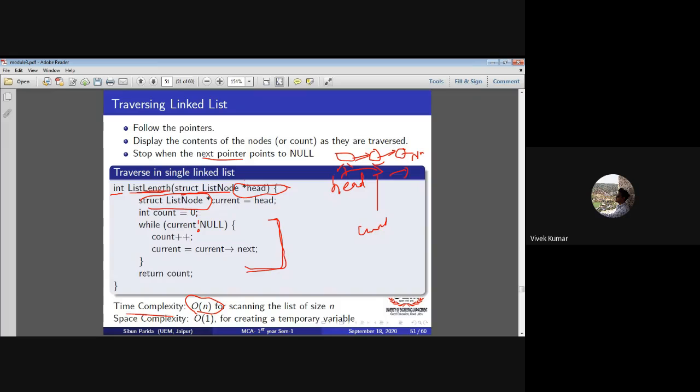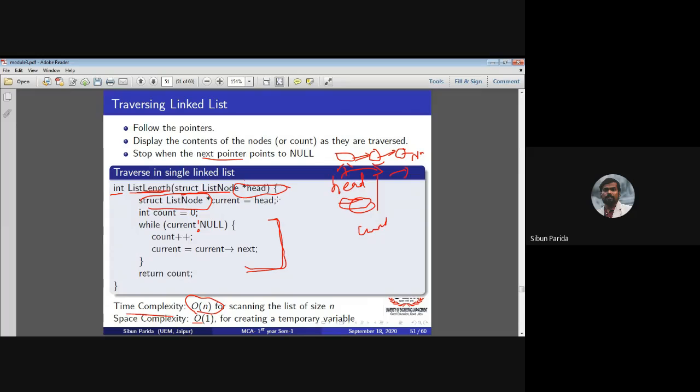Okay. So the time complexity is order of n for scanning the list of size n. This is the scanning that is happening over here. Space complexity is constant, for creating a temporary variable. What is the temporary variable? I have to create a temporary variable, that is the current, and every time I have to increment it. So space complexity is order of 1 and time complexity is order of n. For this I already have dynamic memory allocation, so that is not an issue.